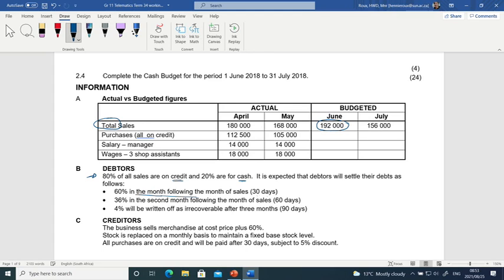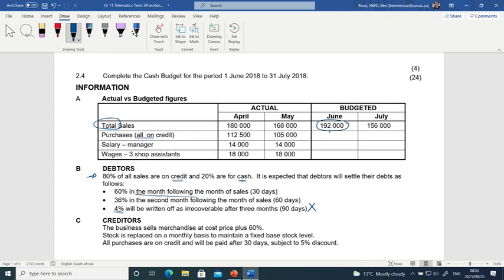If it says 60% in the month of sales, then we know it's in the same month. But now the first 60% we are going to receive in the month following the sales. And then 36% in the second month, 4% will be written off as bad debts. Obviously, bad debts, not a cash item. It will not be shown in the cash budget.